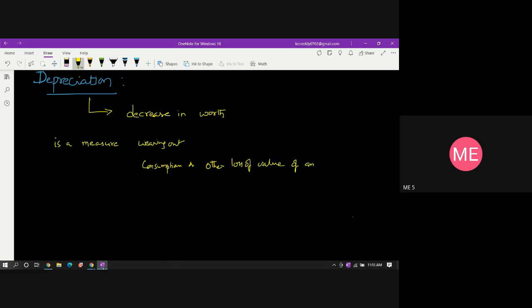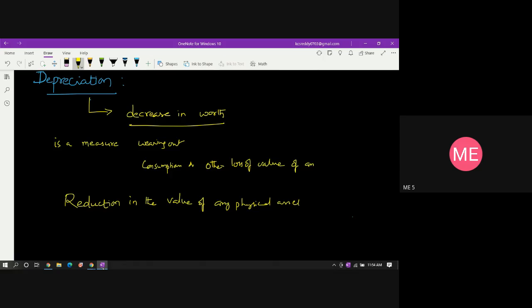So that is a decrease in the worth. Depreciation is nothing but a reduction of the value of any physical asset.